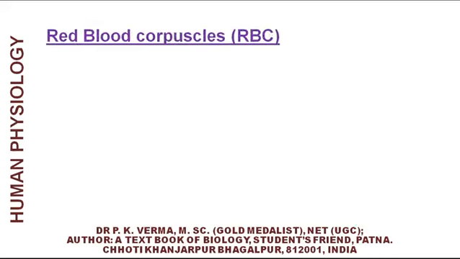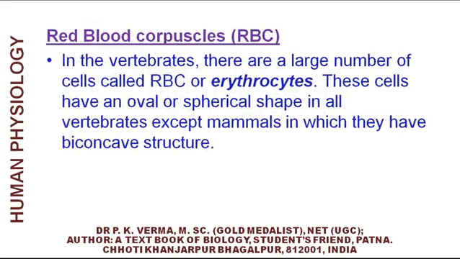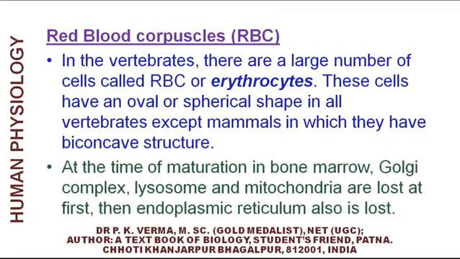Now come to red blood corpuscles. In the vertebrates, there are a large number of cells called RBC or erythrocytes. These cells have an oval or a spherical shape in all vertebrates except mammals, in which they have a biconcave structure. At the time of maturation in bone marrow, Golgi complex, lysosome, and mitochondria are lost at first. Then endoplasmic reticulum also is lost.